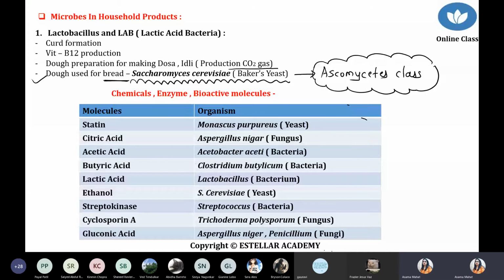So here we took two examples: number one, we discussed lactic acid bacteria, number two, we discussed Saccharomyces cerevisiae. Lactobacillus bacteria are prokaryotes, Saccharomyces are eukaryotes, and both are used for household products like idli batter, and bread preparation with the help of Baker's yeast. Both share a common process, fermentation, and they release CO2. That's why the product we obtain has pores and a very spongy structure. Yeah, is this point clear, everyone?